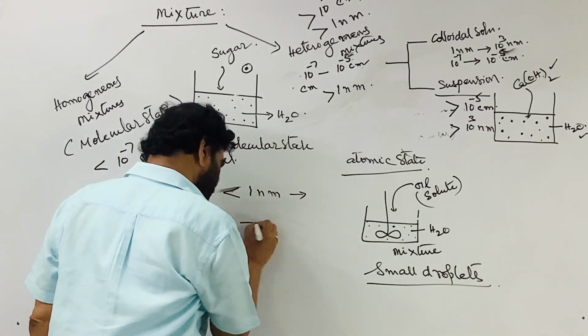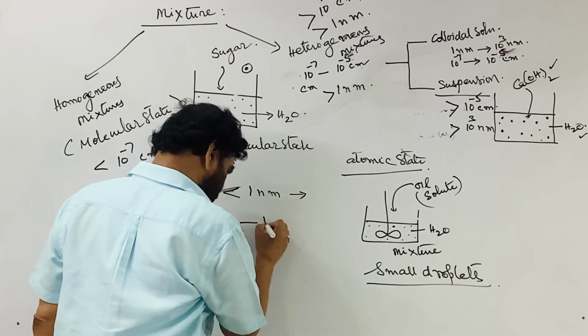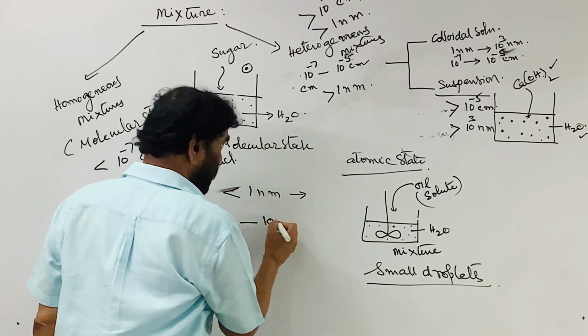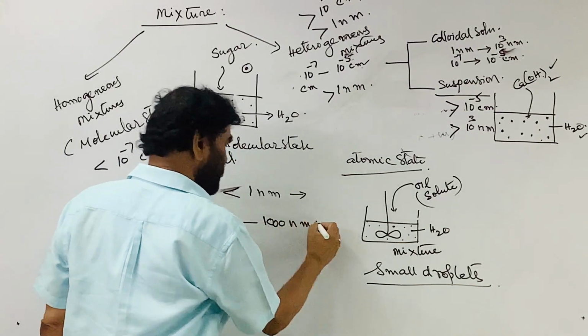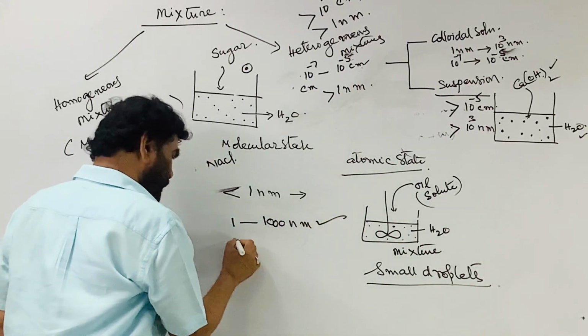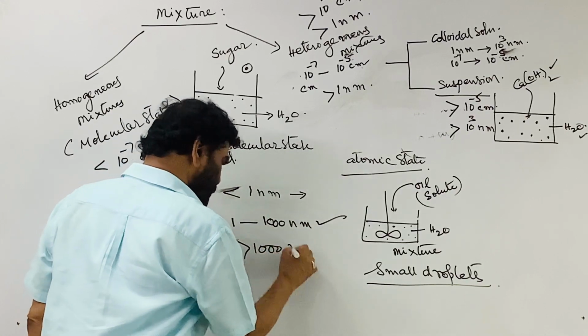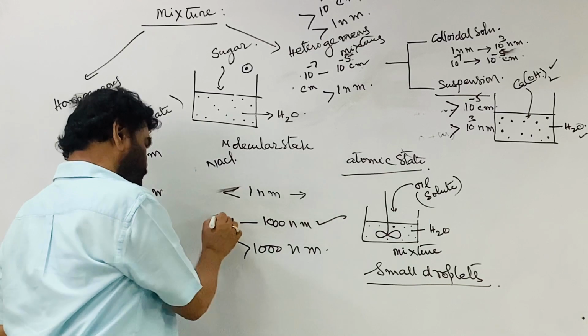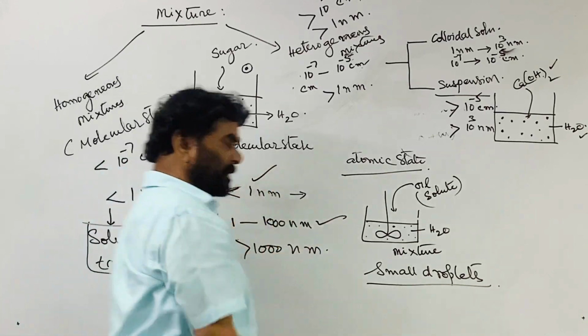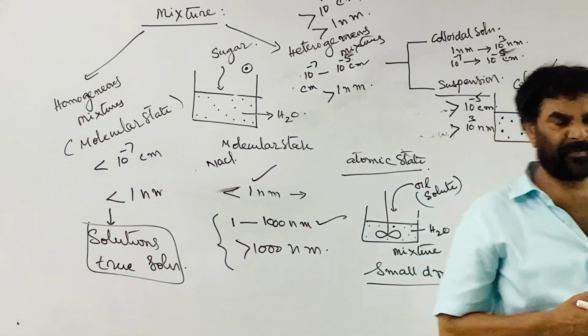If it is between 1 nanometer and 1000 nanometers, it is a colloidal solution. Greater than 1000 nanometers is called a suspension. These two are the heterogeneous mixtures, and this is the homogeneous mixture.